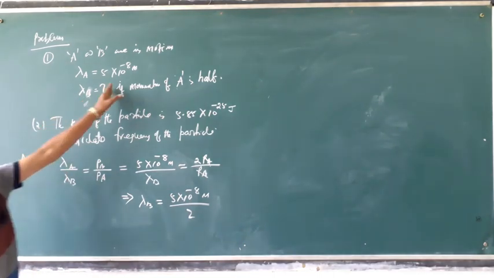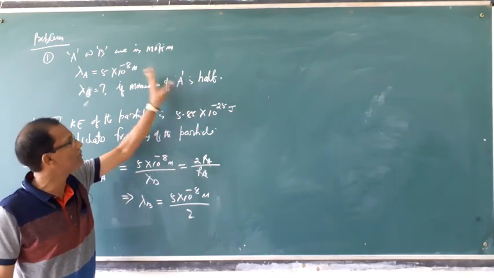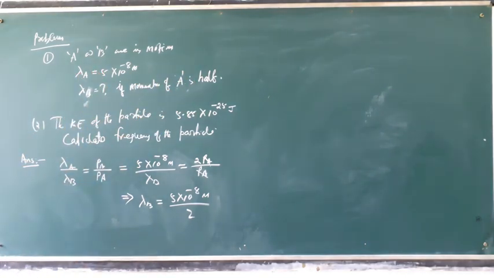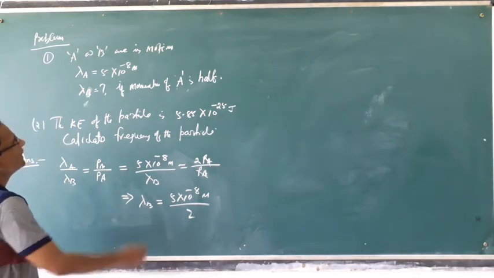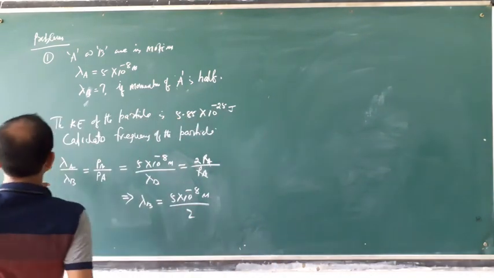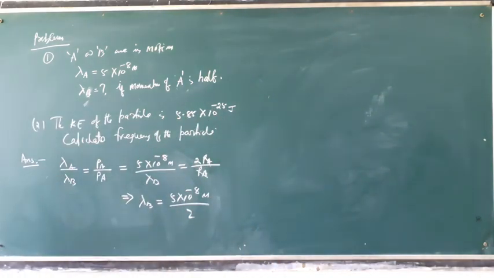If the momentum of A is half, then automatically B will be twice. Then lambda A by lambda B is equal to PB by PA. Then what is the value?